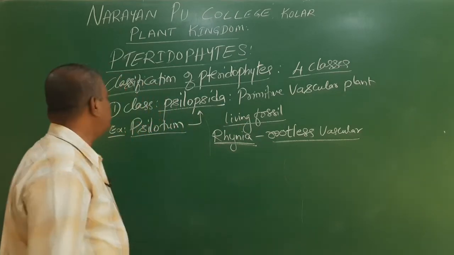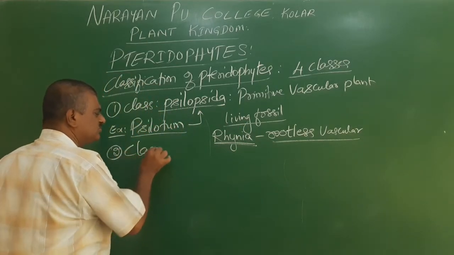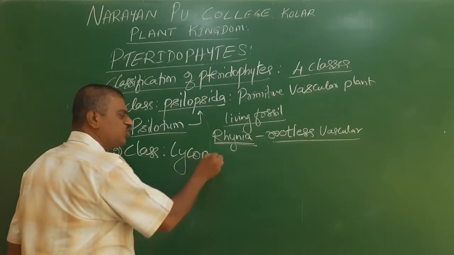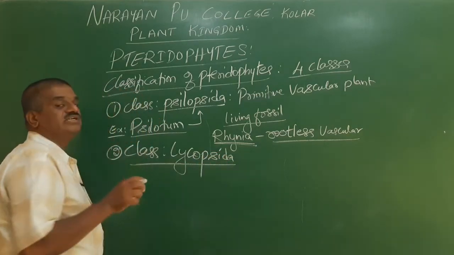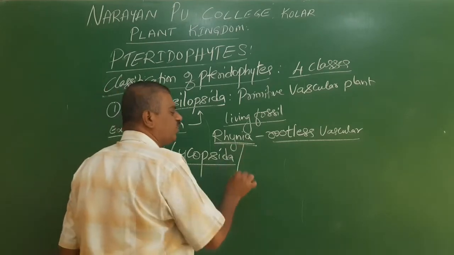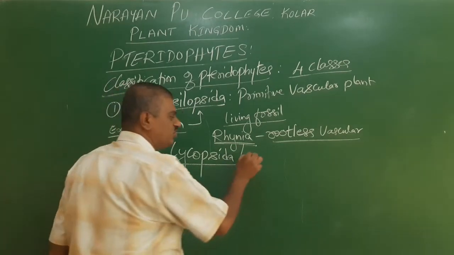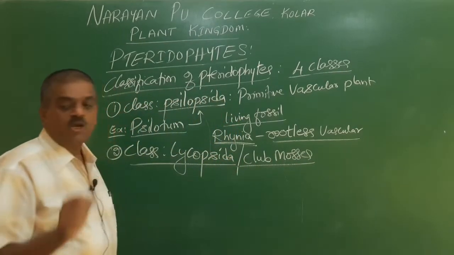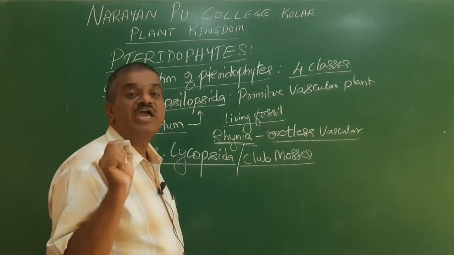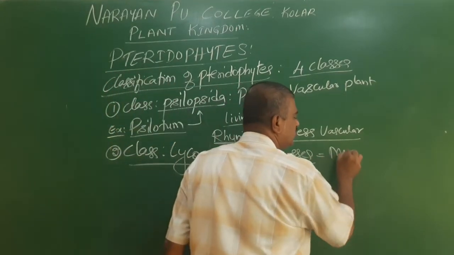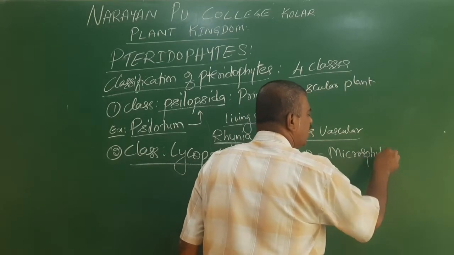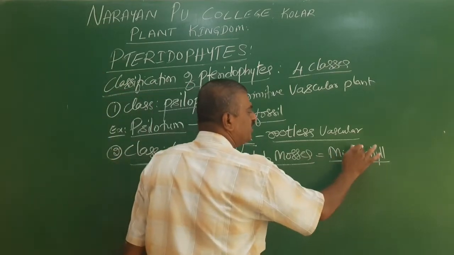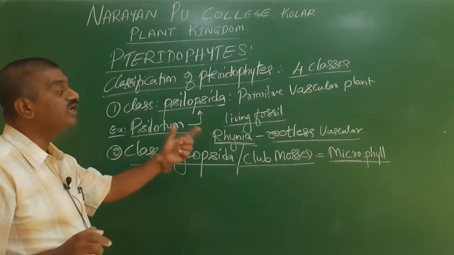So we go for a second one, class Lycopsida. This class Lycopsida is commonly called club mosses. Lycopsida has the presence of microphylla. Here the leaves are very, very small, so they have microphylla, smaller leaves present.